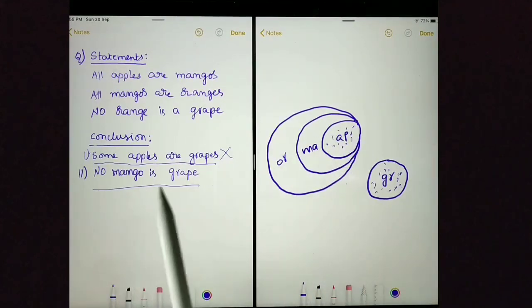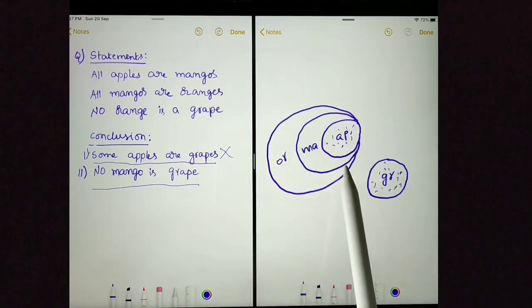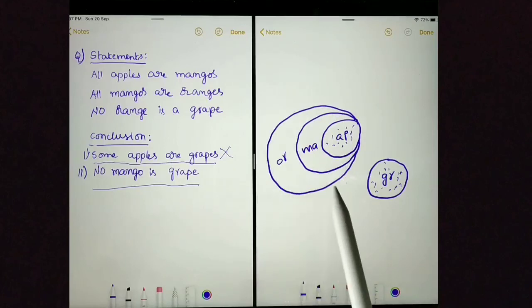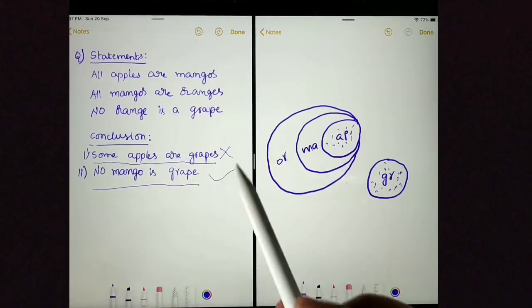Here the conclusion is no mango is grape. Yes, we can say that no mango is grape because the outer circle orange is not a grape. That is given in the statements. This conclusion is correct.